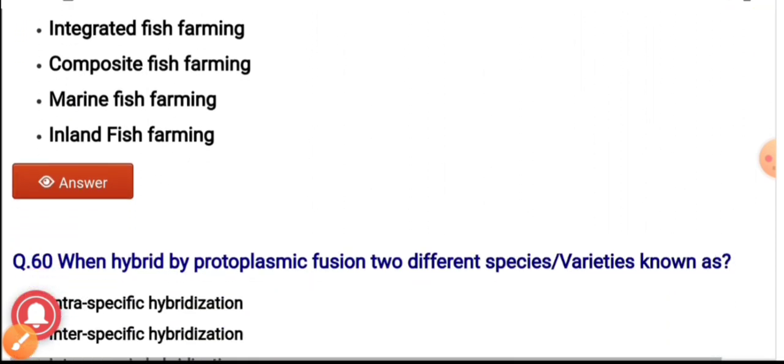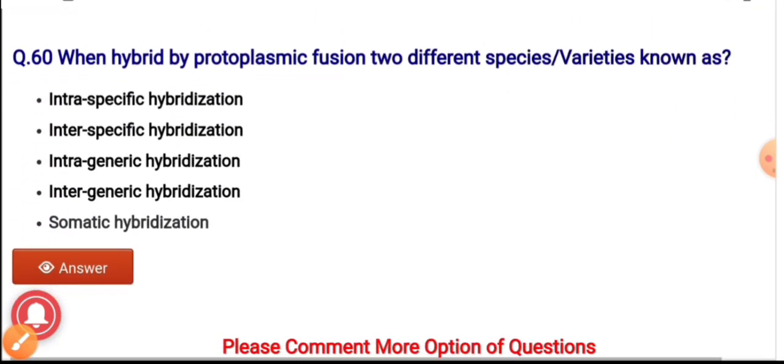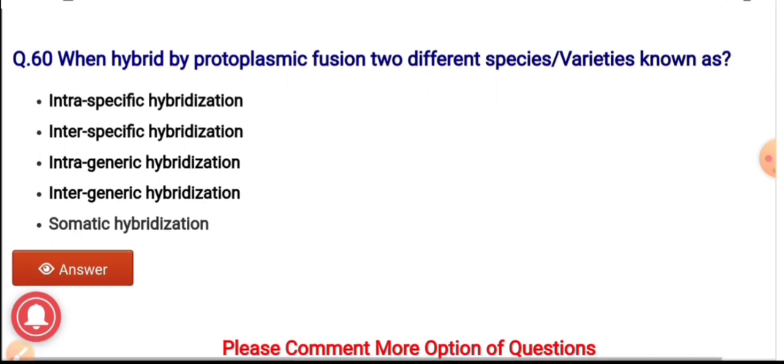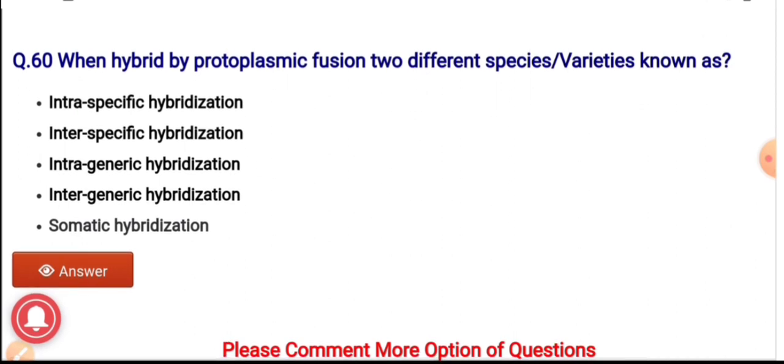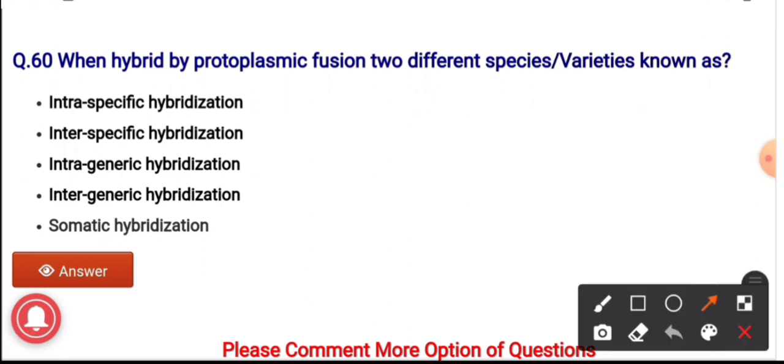The last question, question number 60. When hybrids from protoplasmic fusion of two different species or varieties are fused, they are known as. The options are intraspecific hybridization, interspecific hybridization, intrageneric hybridization, intergeneric and somatic hybridization. And the correct answer is somatic hybridization.